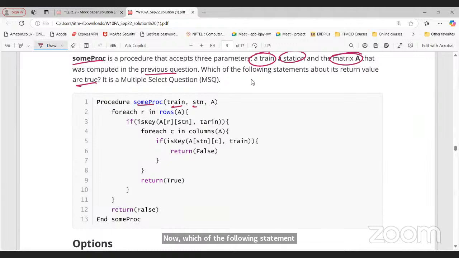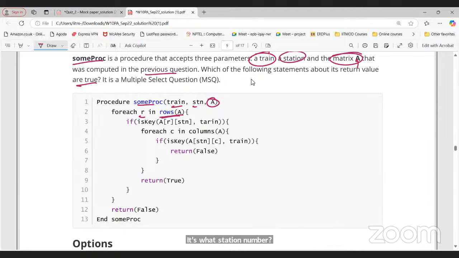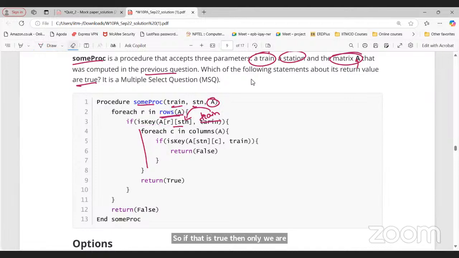So you have the procedure, train, station, and the matrix A. So remember what that matrix A was. For each R in rows of A, rows of A is what? Station name, but we have an index 0, 1, 2, 3, right? Rows of A, that is station only. Is train a key for that row, for that station? We are checking whether that train exists between those two stations or not, because it is the key, right? So if that is true, then only we are proceeding with this. You understand what the if condition is saying here?